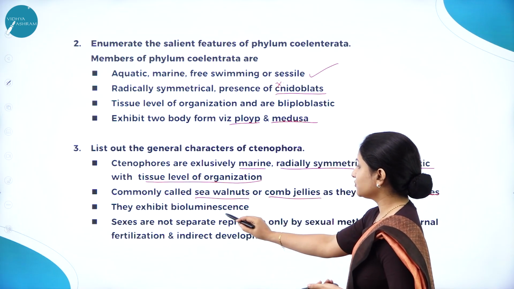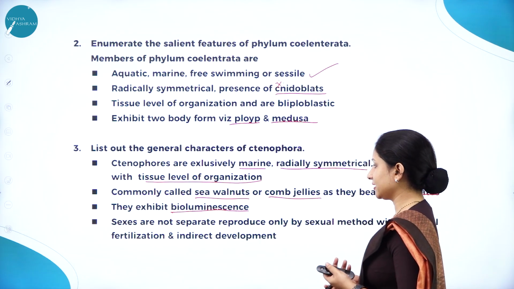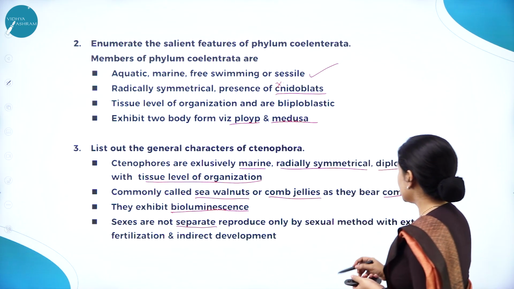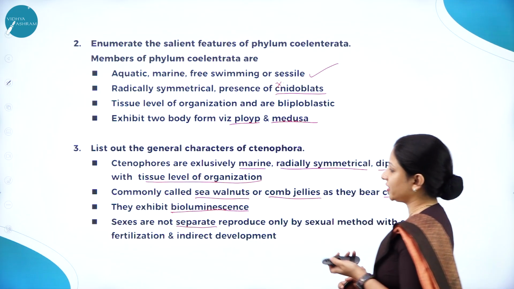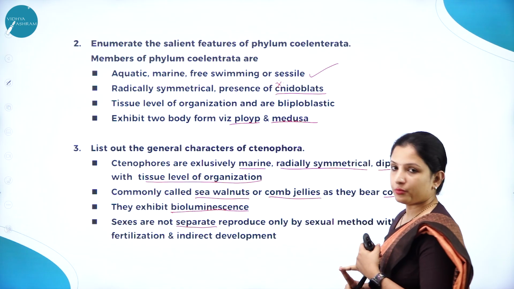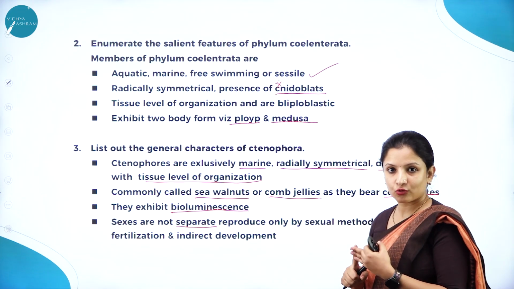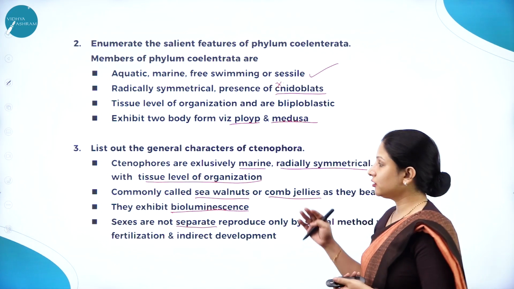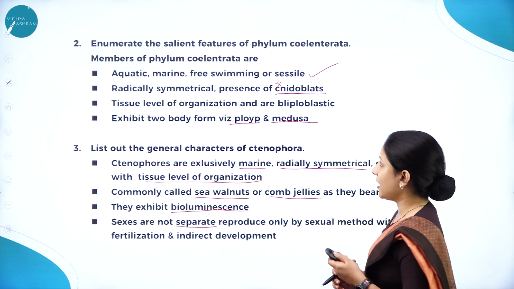And they exhibit, this is one of the very important characteristics, bioluminescence, because no other organism does that. And here the sexes are not separate, meaning they are monoecious, and they have sexual reproduction with external fertilization and indirect development. So you have to write about their bioluminescence, what they are also called, and that they have 8 rows of ciliated comb plates, which help them in locomotion, and they are radially symmetrical. All that if you write is enough. That is the general characteristics they have asked for.